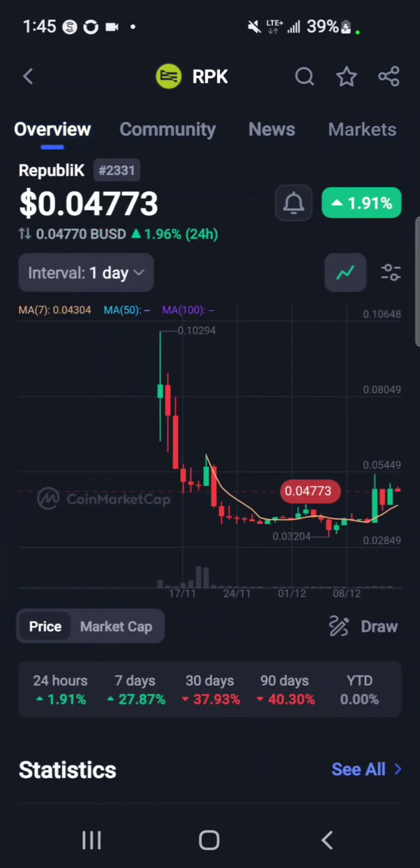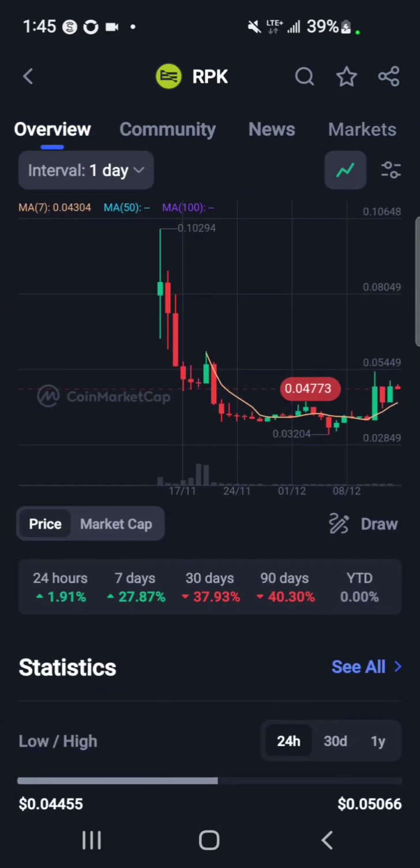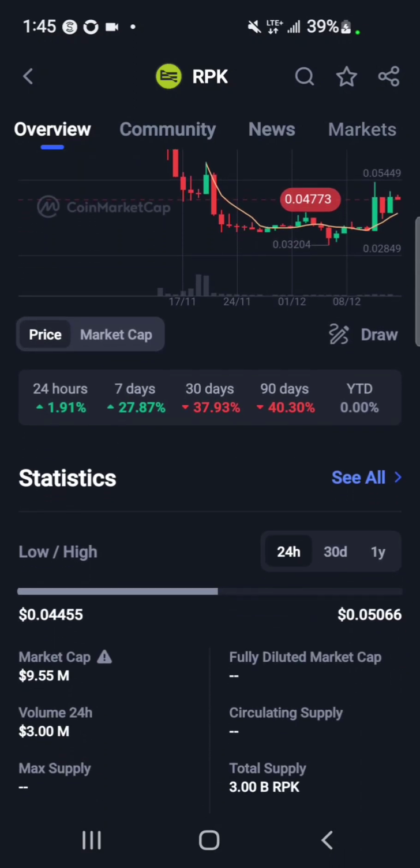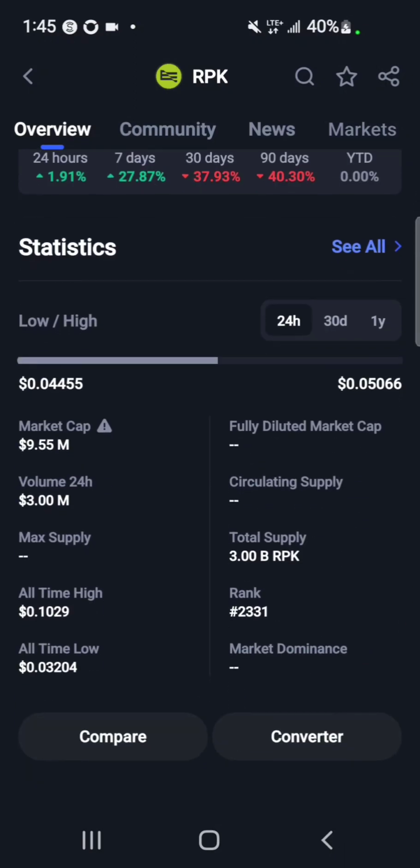You could check CoinMarketCap to read more about it, or you could search for Republik on Twitter to get more information directly from their official Twitter page. The total supply is 3 billion and the all-time high is 0.1, while the all-time low is 0.03.